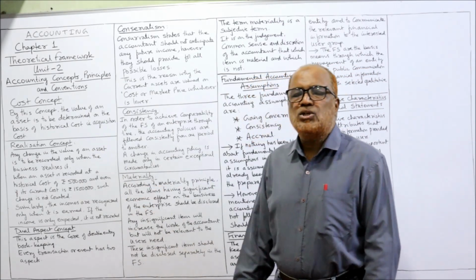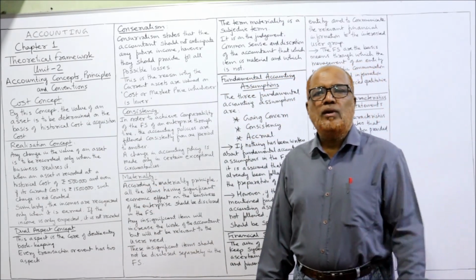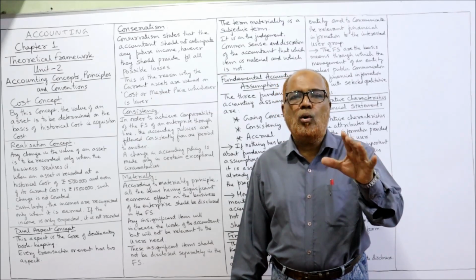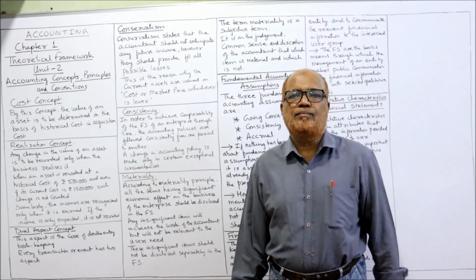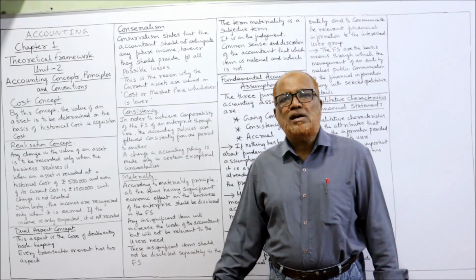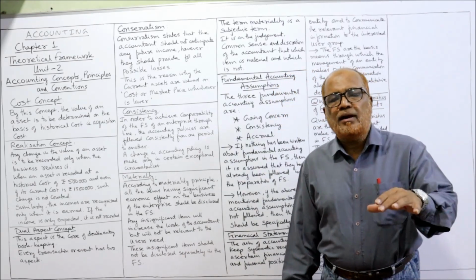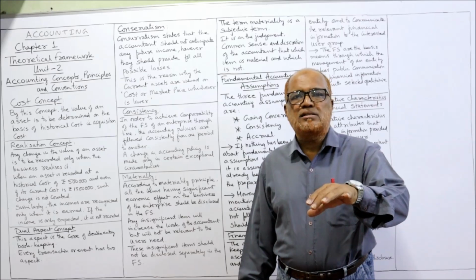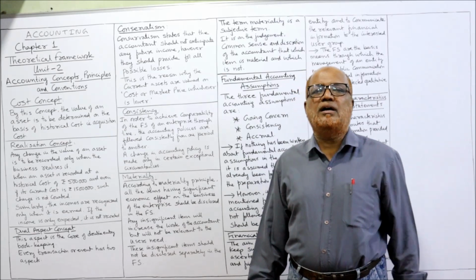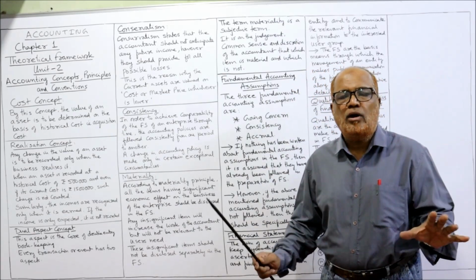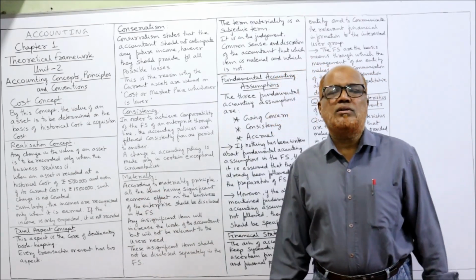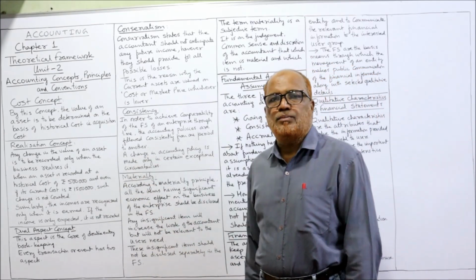Next is the realization concept. According to the realization concept, a transaction or an item will be recorded only when it is realized. If the item is not realized, it will not be recorded. For example, income. An income will be recorded only when it is recognized. If the income is just promised or expected to be earned in future, that income will not be recorded because it is not realized. This realization concept actually follows the cost concept.